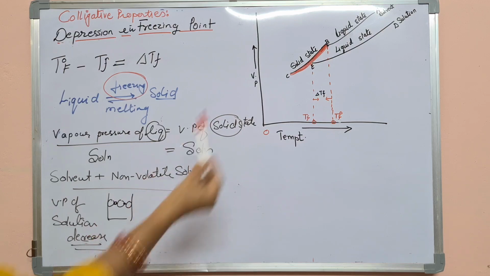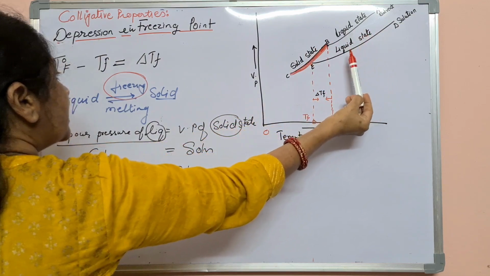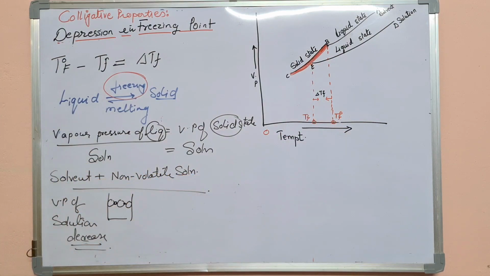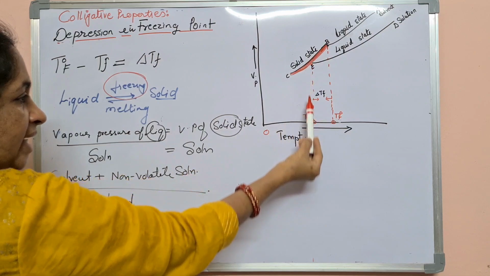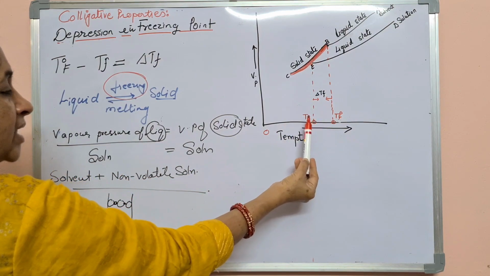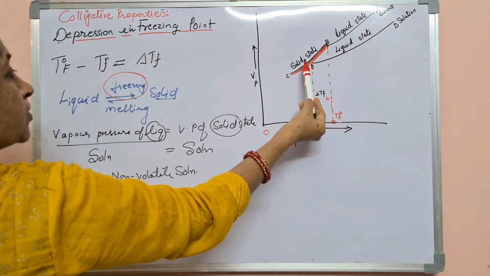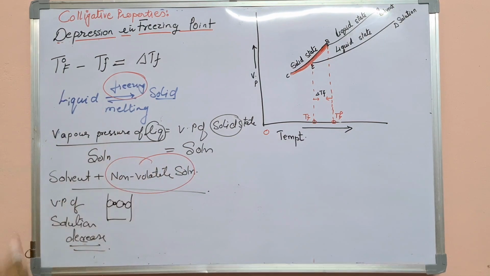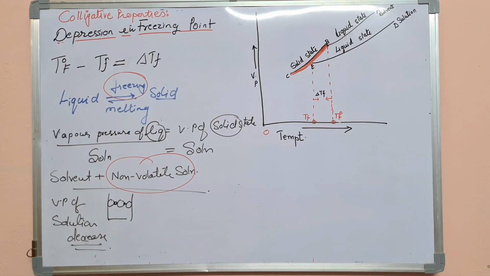As we decrease the temperature, we move in this way and it touches the solidification graph at this point. इसको नीचे ले जाकर देखा, so this is the temperature at which this solution is converted into solid, the freezing point of the solution. अब इस solution में non-volatile solute present था. तो with the addition of the non-volatile solute, vapor pressure decreases. ठीक है, here I explained that vapor pressure decreases.